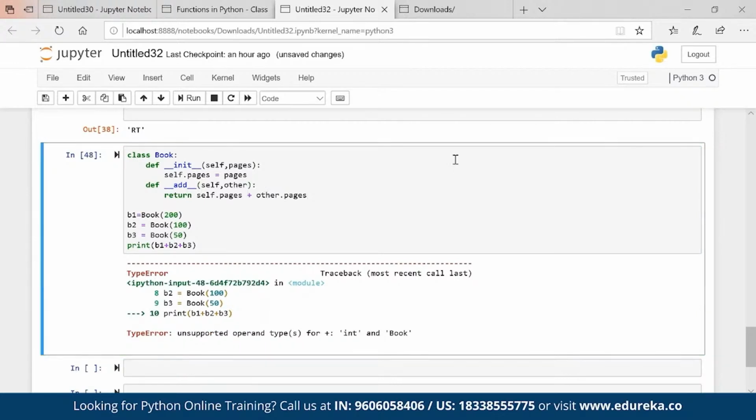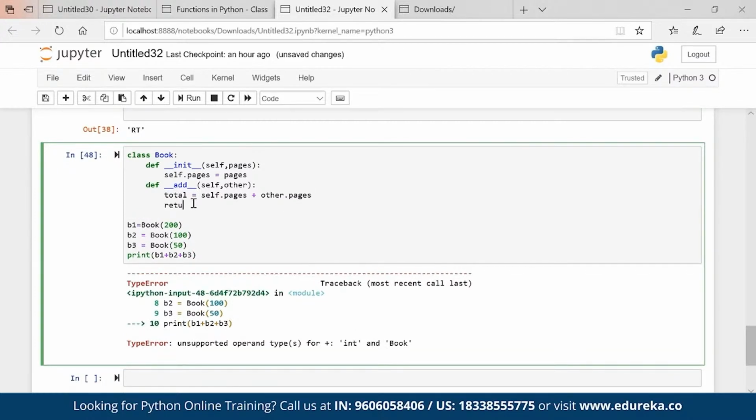Then what can be done? I will create a variable total, and then total will have value 300, right? Return book total. Now book total is my object. So book 300 is what we are getting.